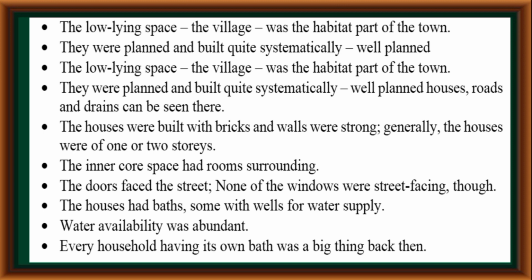Generally, the houses were of one or two stories. The inner core space had rooms surrounding it. The door faced the street. None of the windows were street facing though. The houses had baths, some with wells for water supply. Water availability was abundant. Every household having its own bath was a big thing back then.